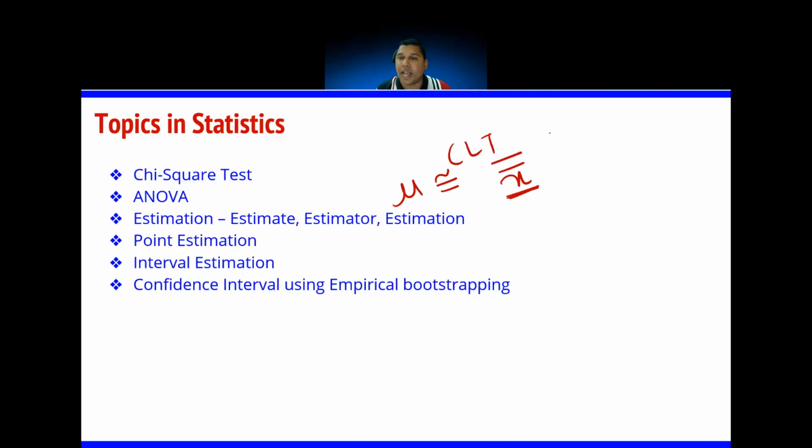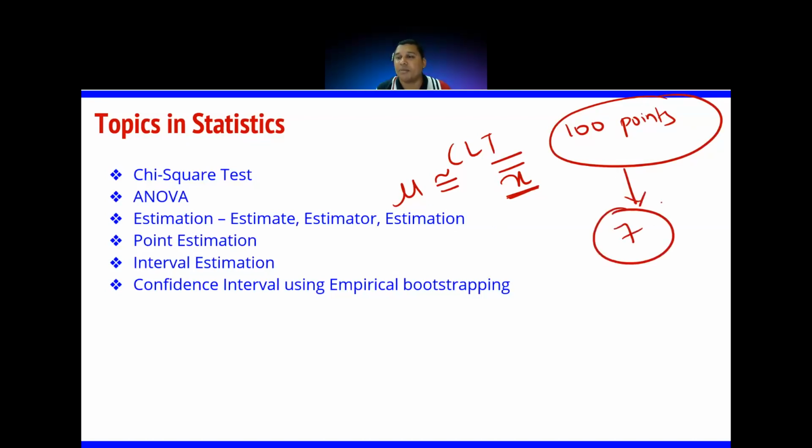So if I have 100 points in my population, since I cannot calculate the average, I take a small sample of maybe 7. Sample size is 7. For these 7, I calculate the mean. I got maybe around 13 as my sample mean. So I am saying that the mean of this population P could be 13.